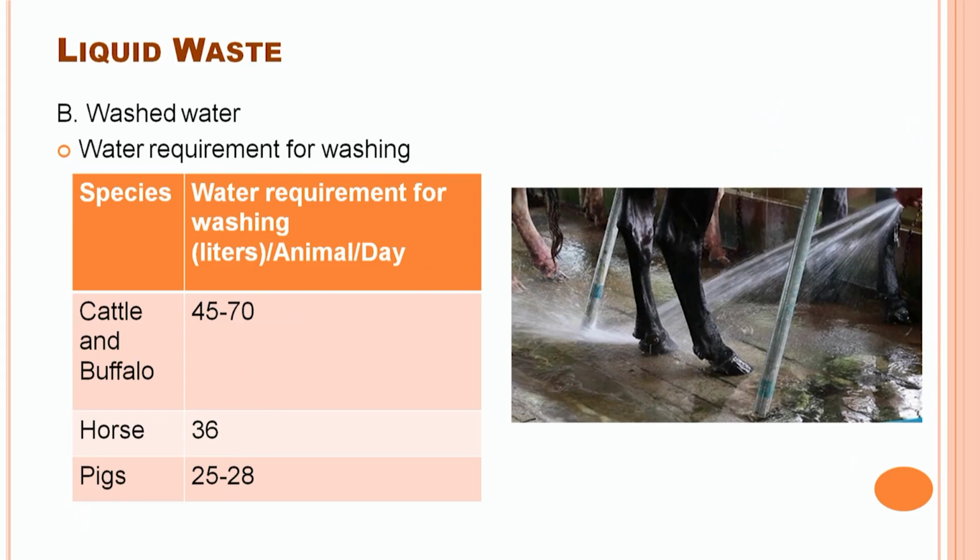Next category of liquid waste is the wash water. During day-to-day animal management, a lot of water is used for washing animals and cleaning sheds. So that becomes part of liquid waste. In general, the quantity of water required for washing is almost 2 times the water used for drinking purposes. In this table, you can see the washing water requirement for adult cattle and buffalo is in the range of 45 to 70 liters per day. In the case of horse, it is 36 liters per day, and in the case of pig, 25 to 28 liters per day of washing water is required.